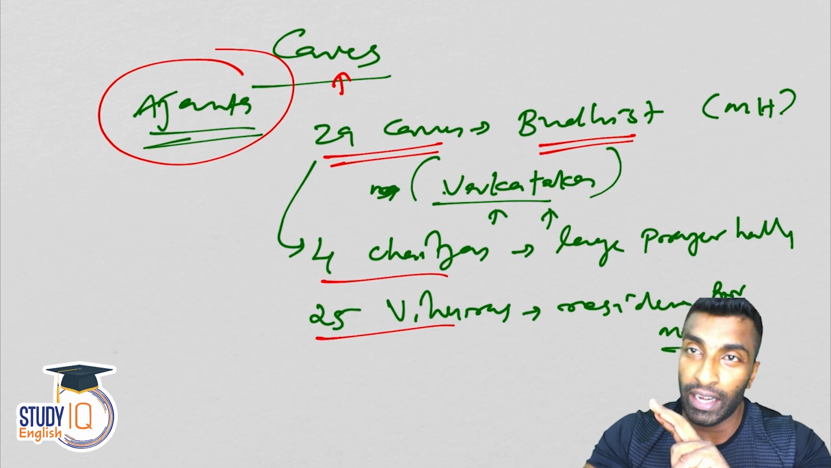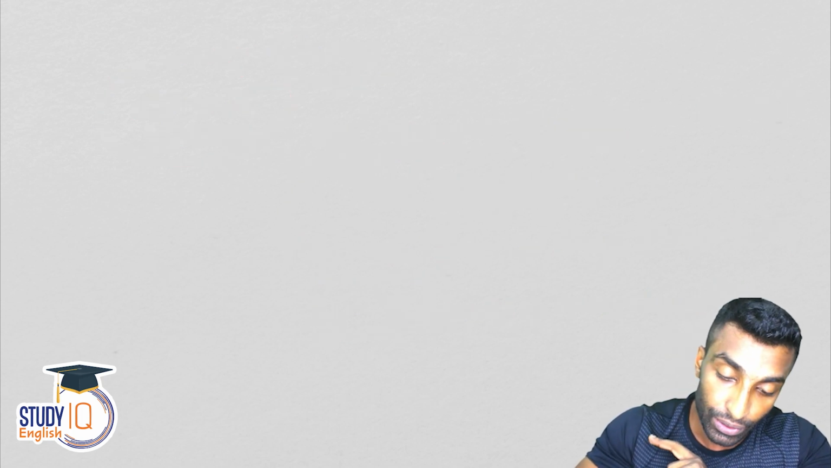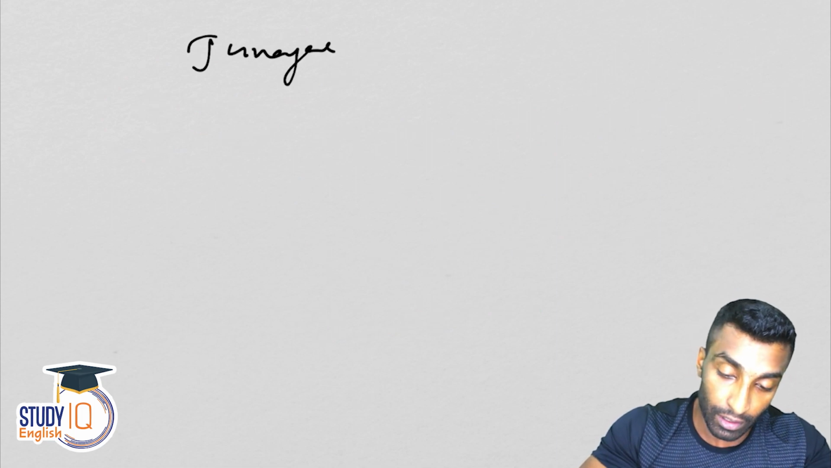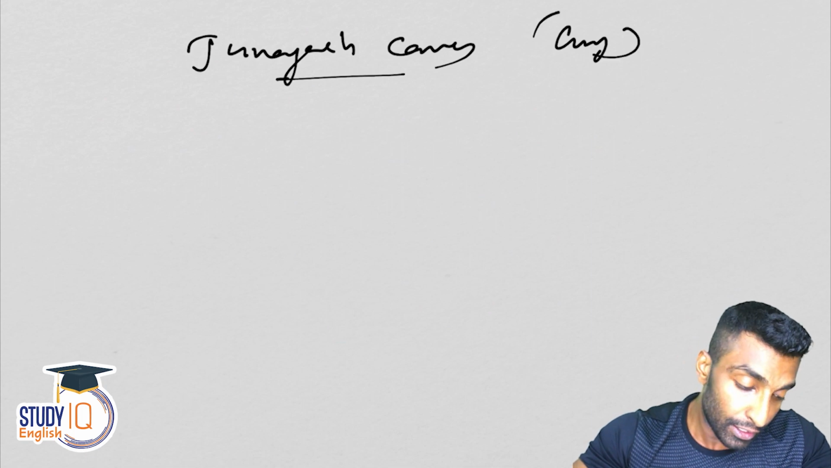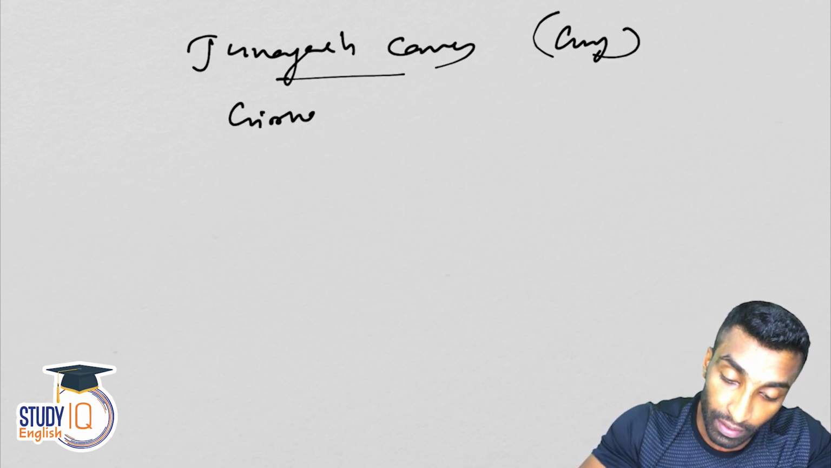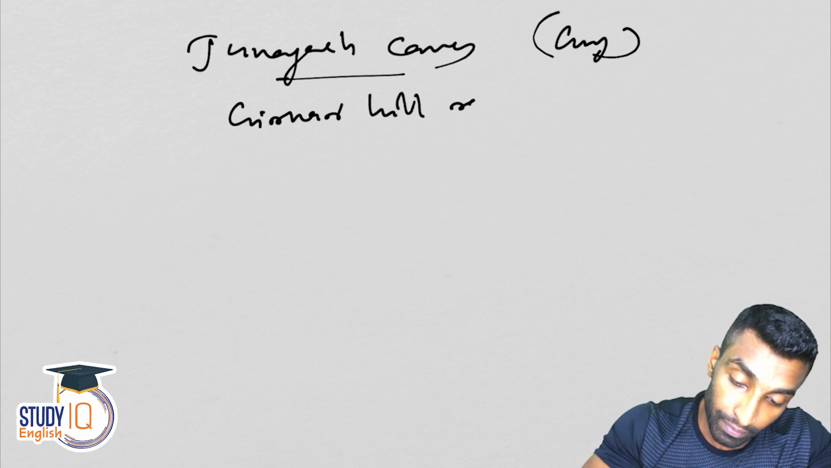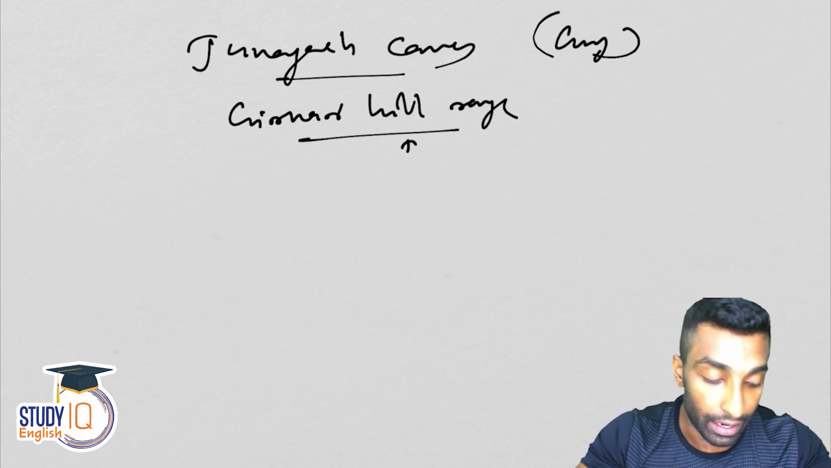Okay, so that's about Nashik Caves. Now we need to also discuss about the Junagarh Caves. Let me discuss about Junagarh Caves in Gujarat. It is situated in Girnar Hill Range. I'm talking about the hill range, not Gir forest. This is Girnar Hill Range.